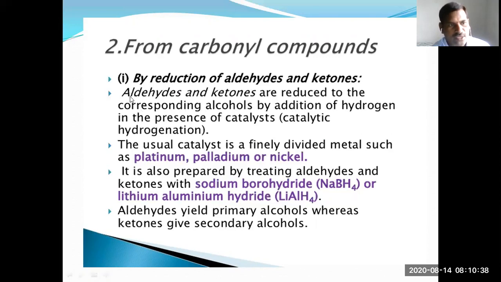Carbonyl compounds, nothing but aldehydes and ketones, are reduced to the corresponding alcohols by addition of hydrogen in the presence of a catalyst. The hydrogenation reaction is called catalytic hydrogenation. The usual catalysts are platinum, palladium or nickel, sodium borohydride, lithium aluminum hydride.